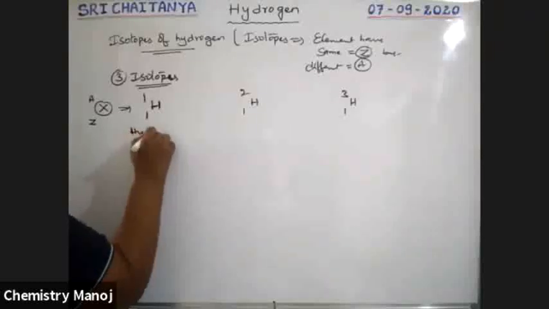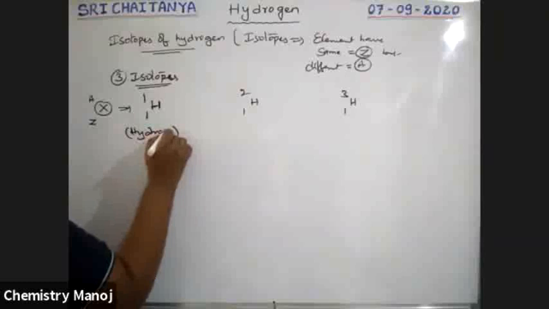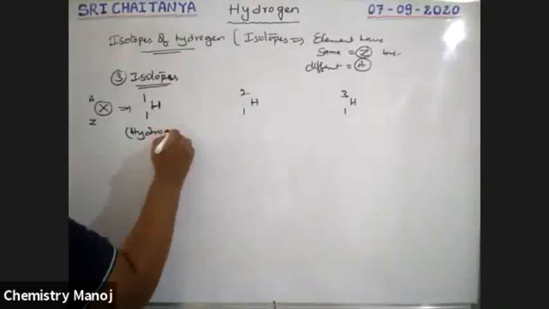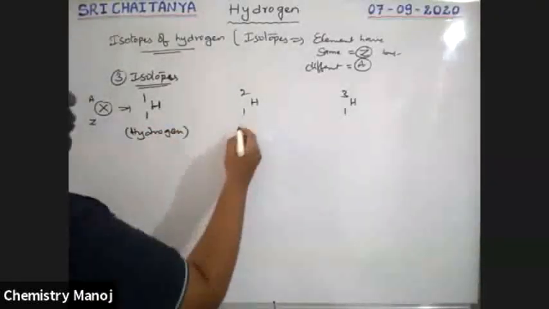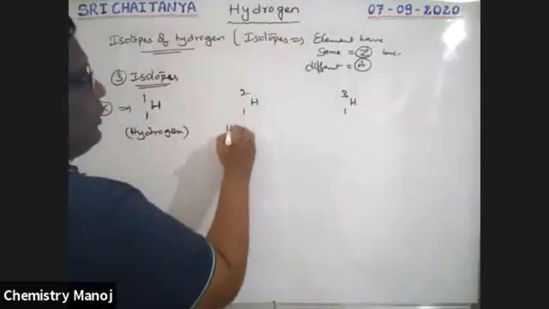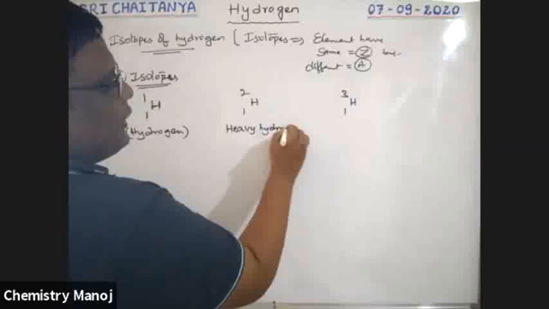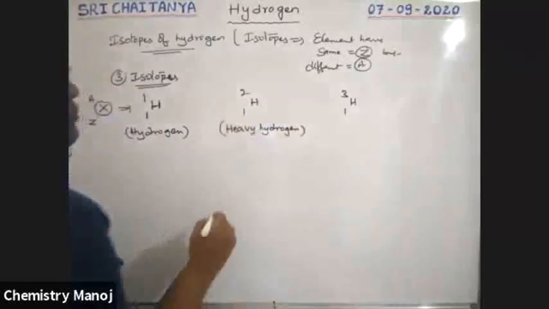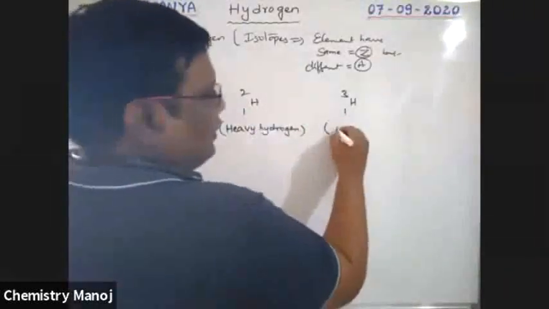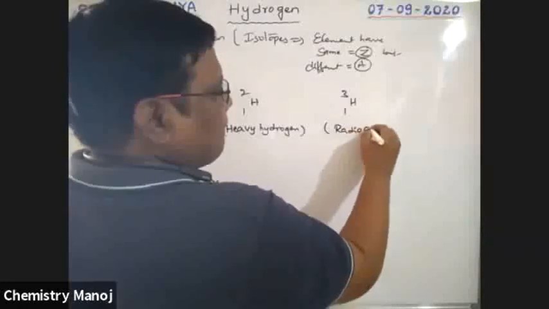It is hydrogen. This one is called heavy hydrogen. That one is called radioactive hydrogen.